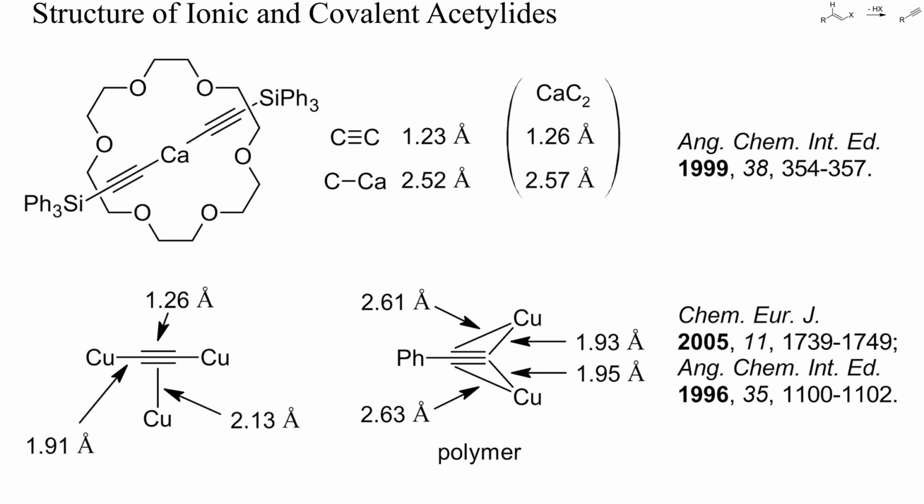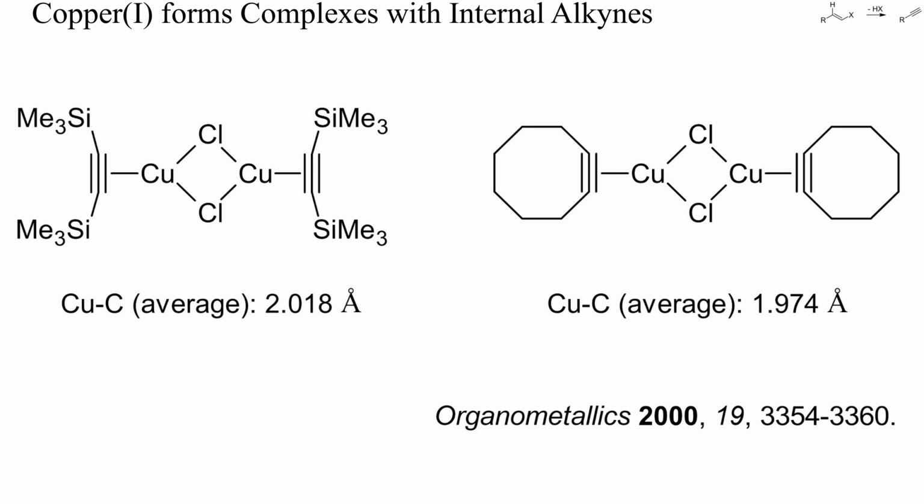In most of these, copper is bound both to the terminal anionic carbon atom and to the pi bonds, as are sketched here. The copper-carbon bonds are shorter than in ionic acetylides, typically less than 2 angstrom. Copper 1 even forms complexes with internal alkynes, as those sketched here, again with rather short copper-carbon bonds. Particularly stable are also the complexes of alkynes with cobalt-0 carbonyls, which can even be chromatographed without decomposition.